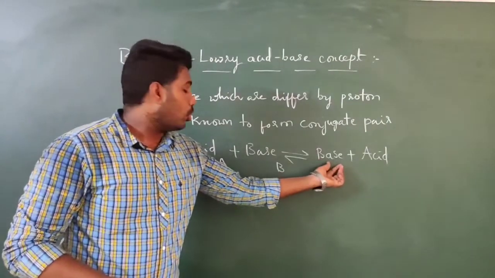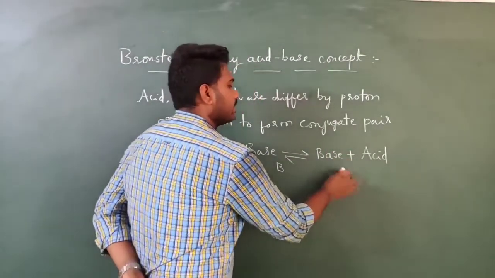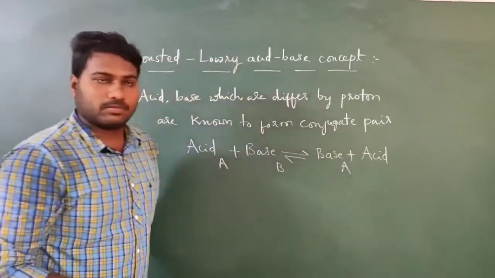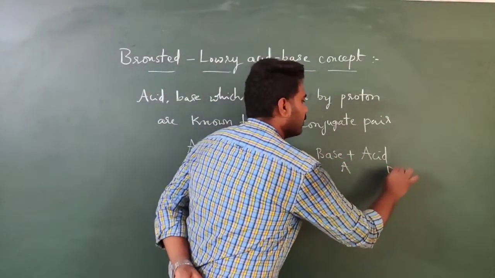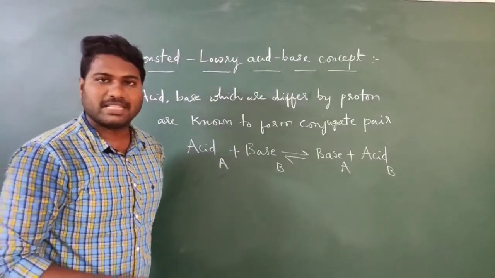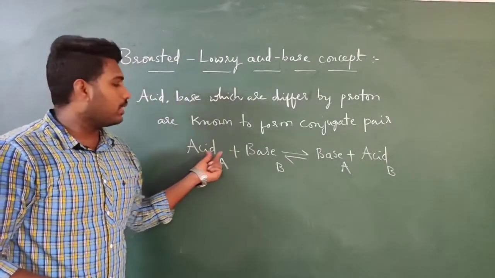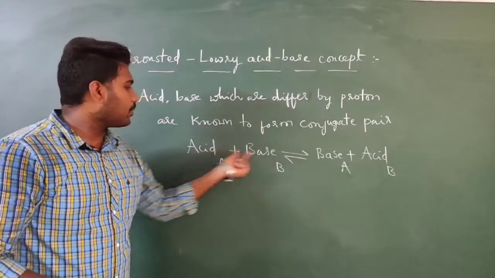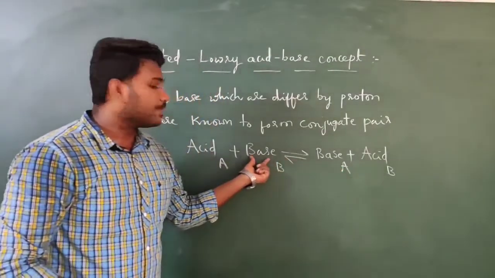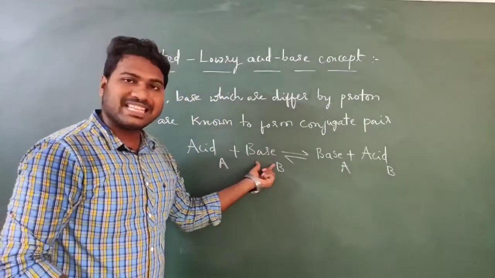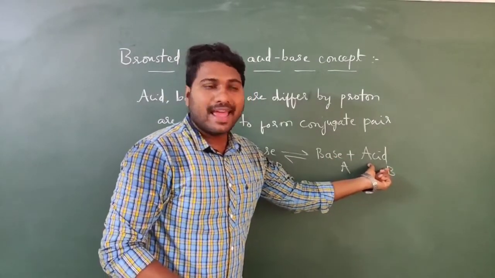This base is obtained from acid A, and this acid is obtained from base B. How are they formed? See, the acid will donate a proton to the base. So after donating the proton, it will form a base. After accepting the proton from the acid, this base will become another acid.